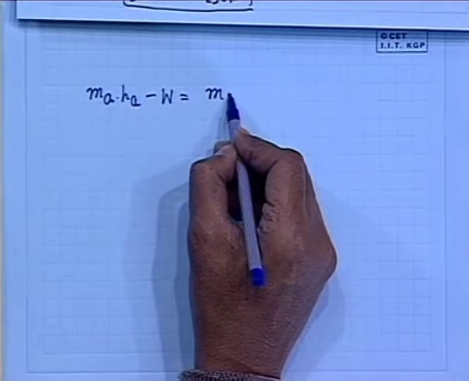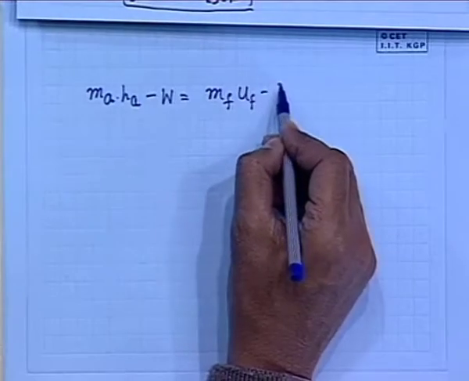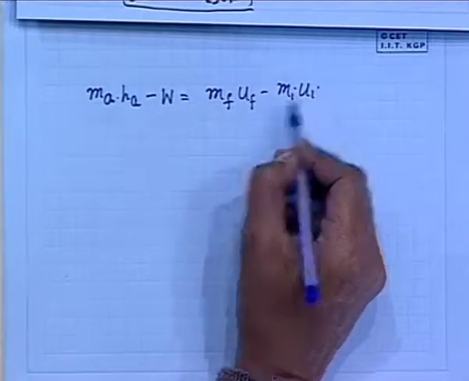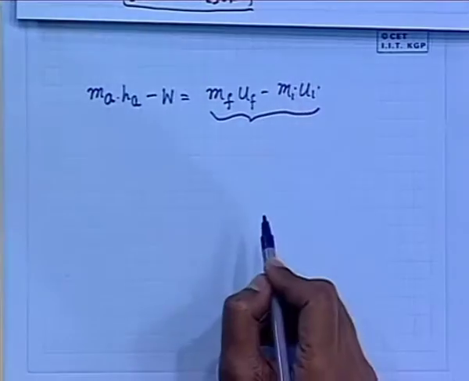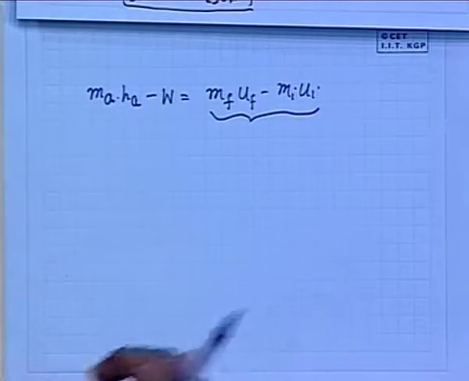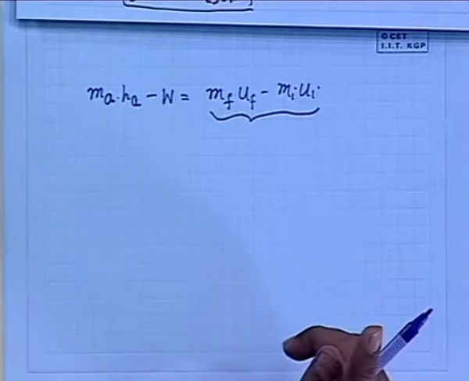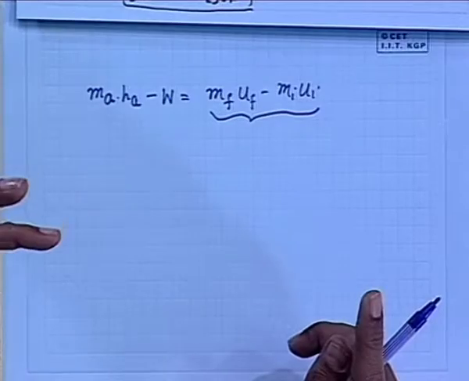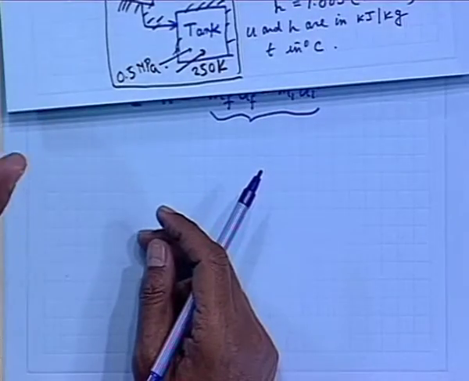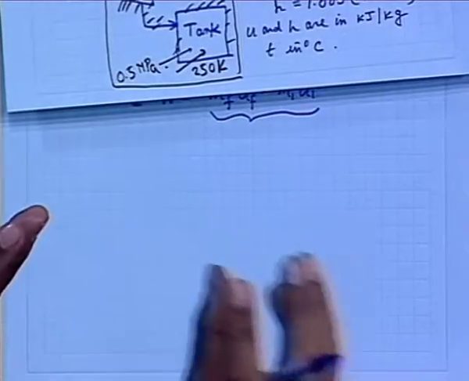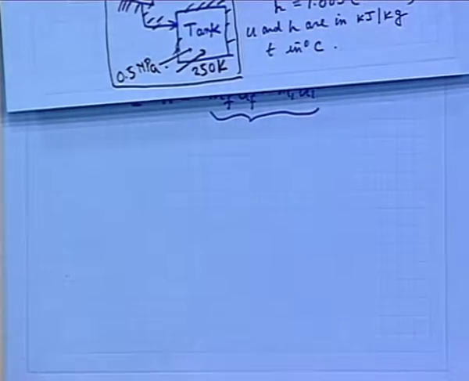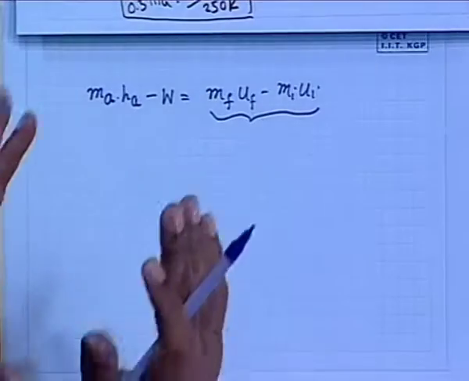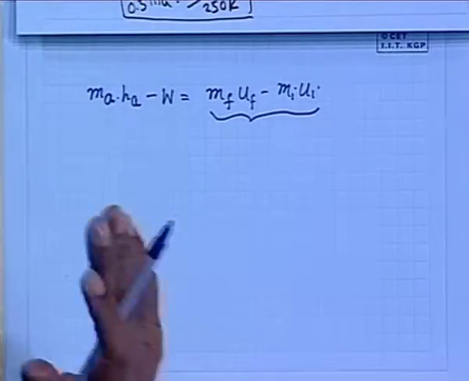The similar thing, MF UF minus Mi Ui, because this is nothing but the change in internal energy of the control volume. You look back to your steady flow energy equations, integrate it with respect to dt, then you get these values: that finite quantity of mass times the specific stored energy, finite quantity of work, finite quantity of heat, and the change in the internal energy. That means it is written over a finite time period for a definite quantity of matter for a given process, not on a rate basis.